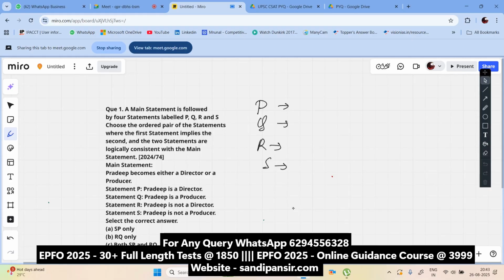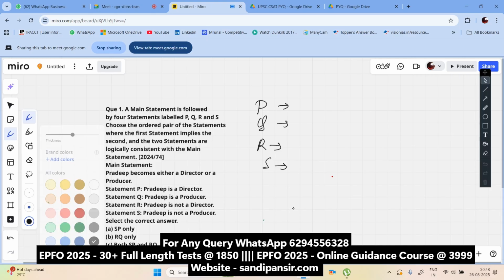Watch very closely what happened here. You have got it very wrong. Why? Let me tell you that. Pradeep is a director. Pradeep is not a producer. That means these two contradict each other. Pradeep is not a producer, Pradeep is a director. This contradicts the whole thing.